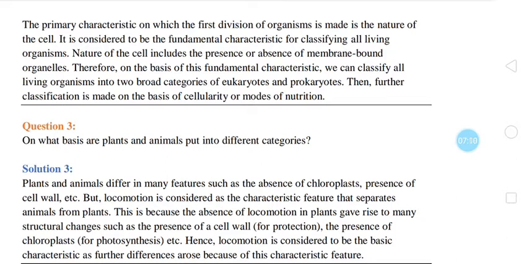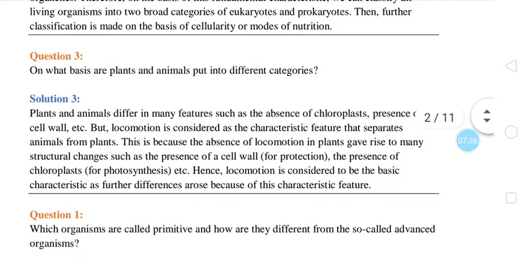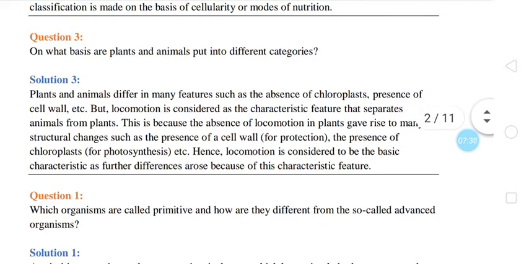Therefore, on the basis of fundamental characteristics, we can classify all living organisms into two broad categories of eukaryotes and prokaryotes. Then further classification is made on the basis of cellularity or mode of nutrition. So this is the answer we have discussed already while classifying the five kingdom system given by Whittaker. I told you which characteristics were used to classify the organisms.